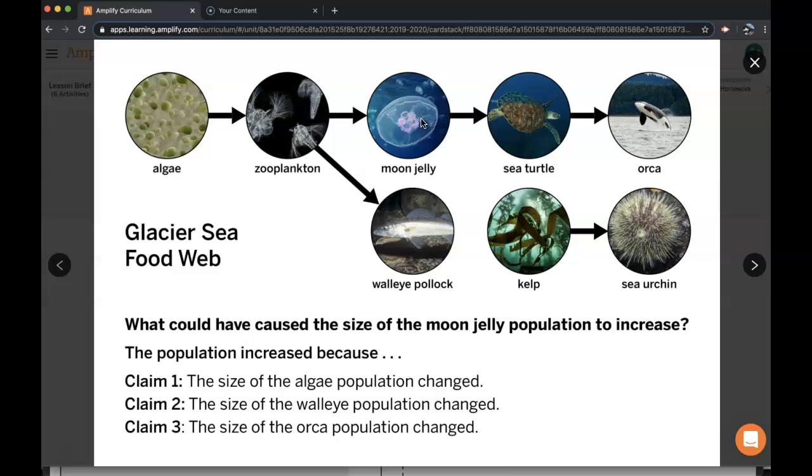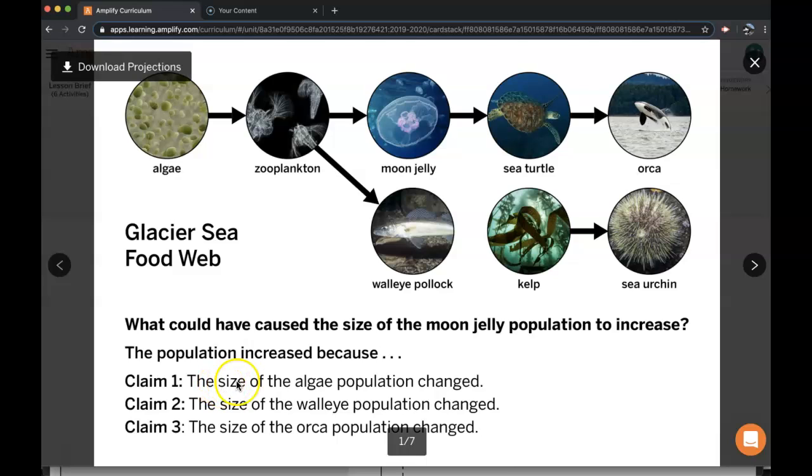So we've also learned that the size of a population can be affected by populations other than its consumer or resource populations. So in the previous lesson, we just talked about how the algae population and the walleye pollock population and the orca population could have all caused the size of the moon jelly population to increase, but we needed more evidence to be sure about what happened in the Glacier Sea ecosystem. So that's what this is about here, is about indirect effects.